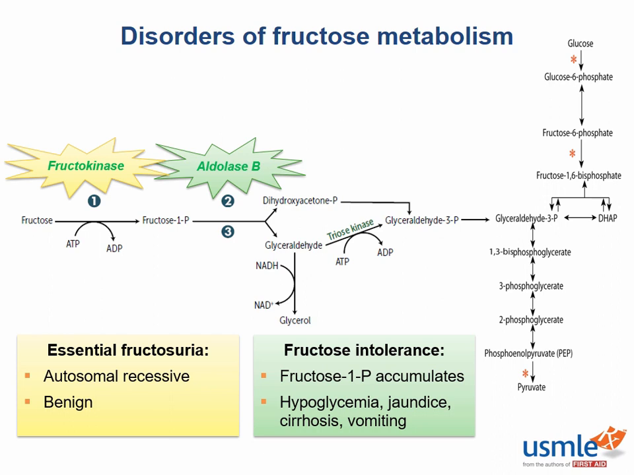So what do you think the dipstick will look like in these patients? Well, in fructose intolerance, patients will have detectable amounts of reducing sugars in the urine, but these sugars are again not glucose, so the urine will have a negative dipstick for glucose. In addition to hypoglycemia, the patients will also have jaundice, cirrhosis, and vomiting due to toxic accumulation of fructose 1-phosphate. Again, the important part here is that this cannot leave cells, so it causes damage within them.